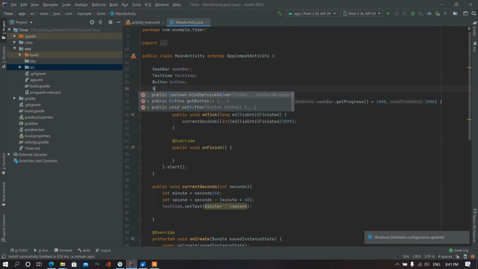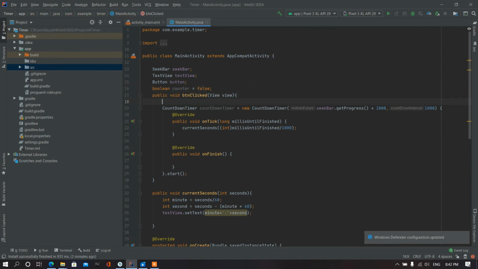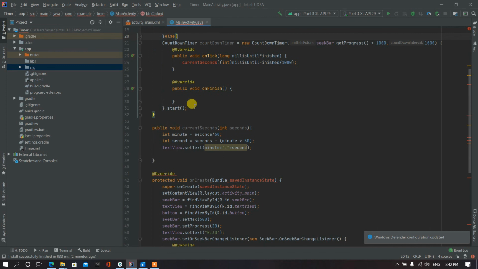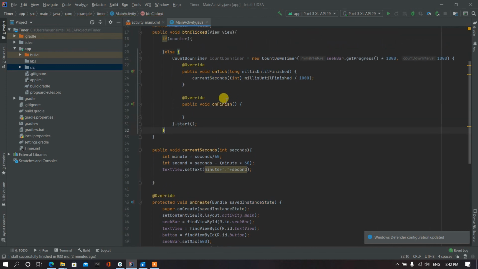Okay, and now what we have to do is add a boolean variable, and the name of the boolean variable will be counter, and it will be false by default. And in our onClick method, we have to put a conditional statement. If a counter is true, then do this, else execute the rest of the code.